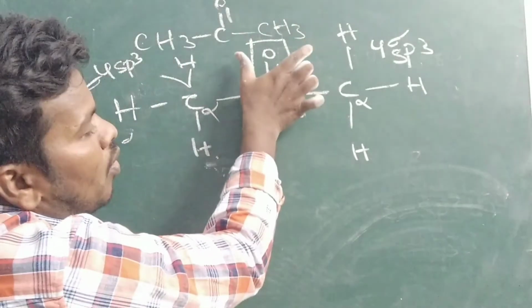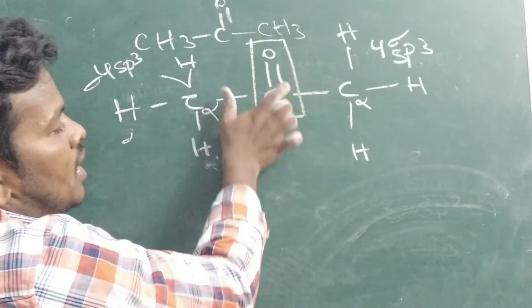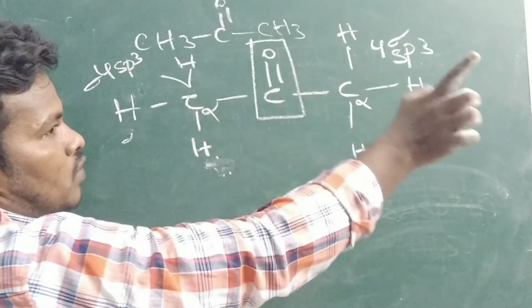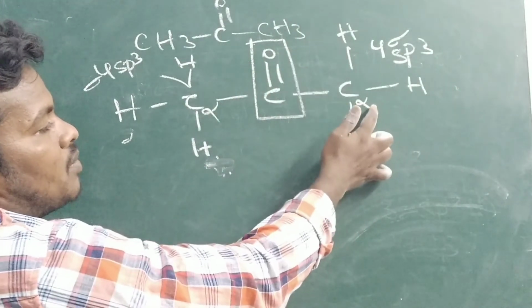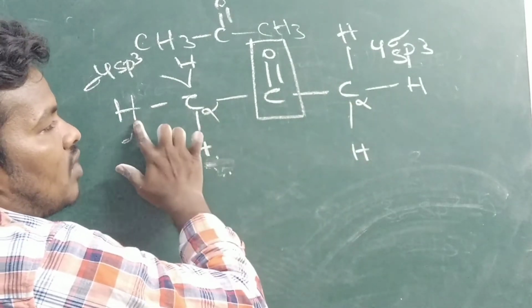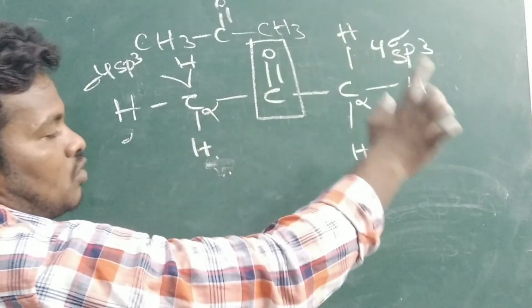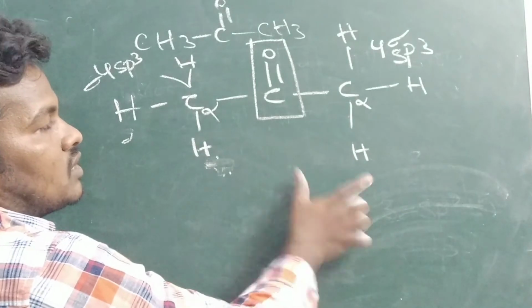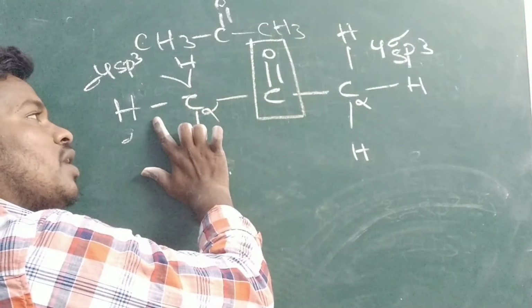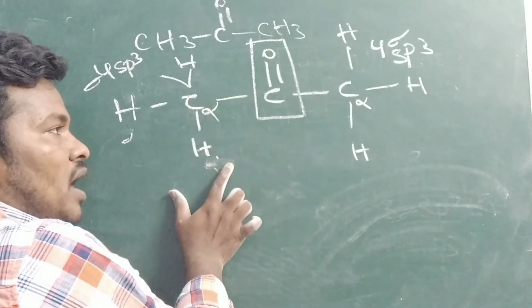First we have to hold the functional group. Either side of the carbon is there. First we have to identify the carbon and give it the name alpha. Containing the alpha, is it sp3 hybridized or not? First we have to identify whether hydrogens are present on either side. For example, this carbon is sp3 hybridized and alpha hydrogen is present.